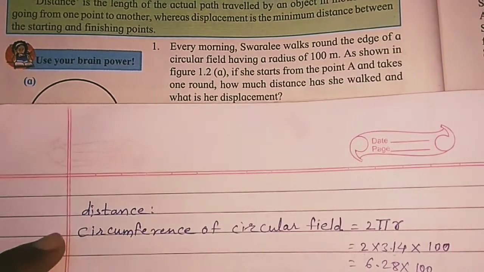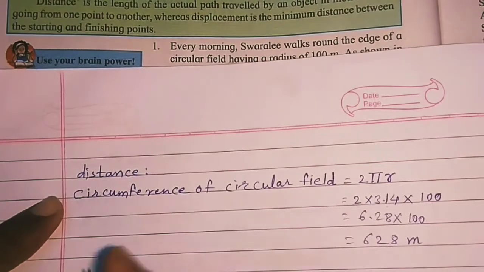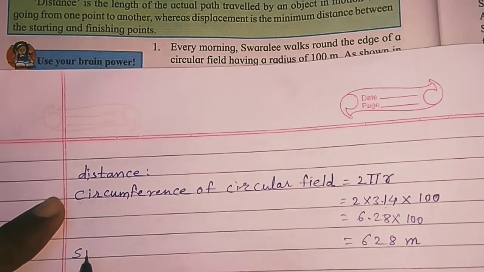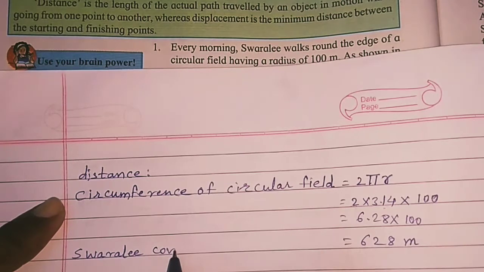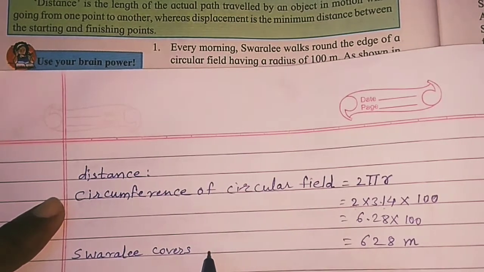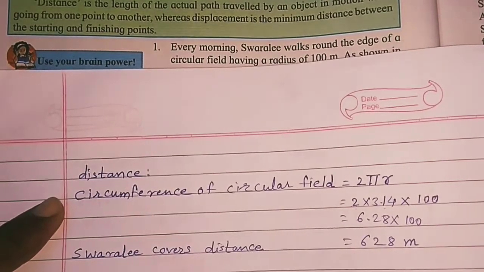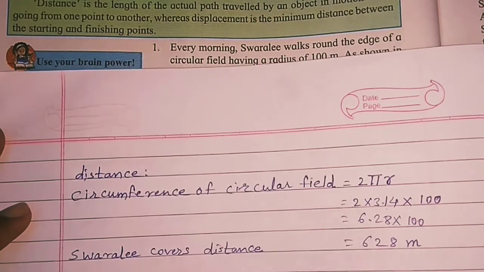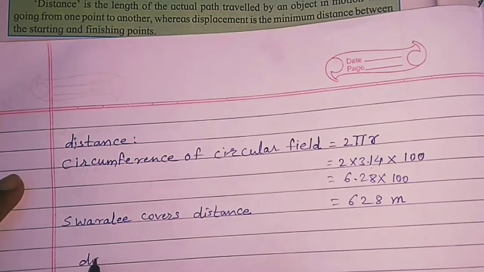So Swarali covers distance equal to 628 meter.